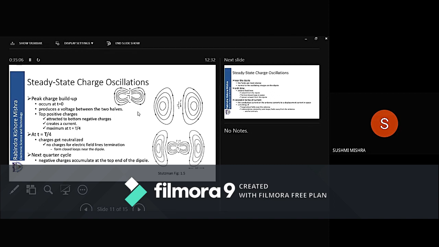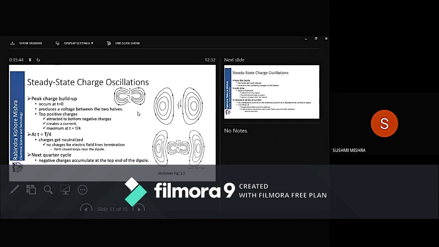That will become, at t equal to T by 4, the maximum. So it goes 0 to T by 4, T by 4 to 0, minus T by 4 to 0, and 0 to T by 4. When we reach T by 4, that is sine pi equal to 0. Remember this, sine pi is equal to 0. Why did I say maximum at T by 4?